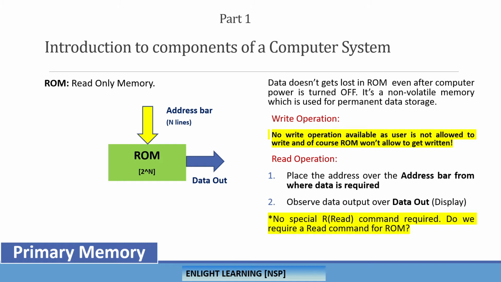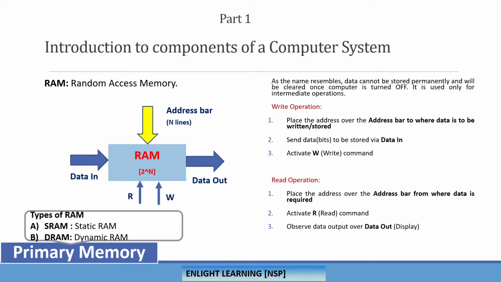The data doesn't get lost in ROM. It is permanent. That's what we are trying to discuss, right? One important thing about random access memory: why this name came is that we can get the data from any location in the RAM. For example, the data from this particular location, or the data from this particular location. It is not named based on whether it stores the data permanently or not. It is named based on the fact that we can access the memory randomly from any location. That's the main reason for the name.